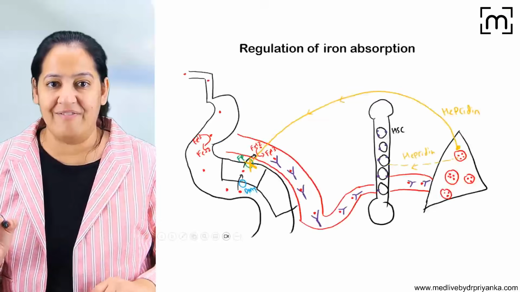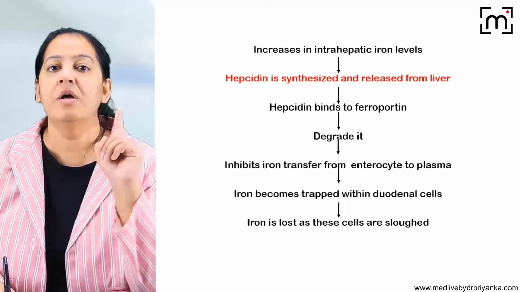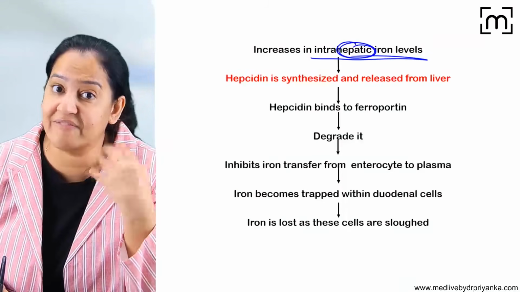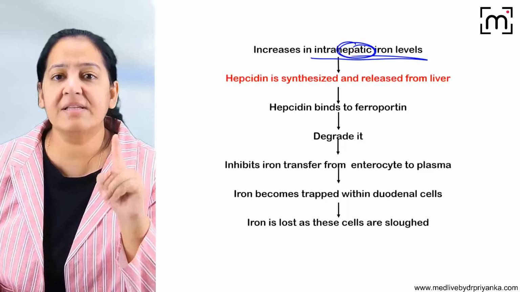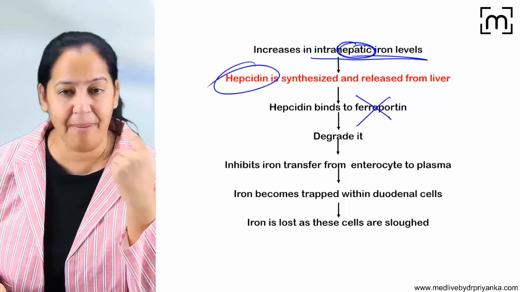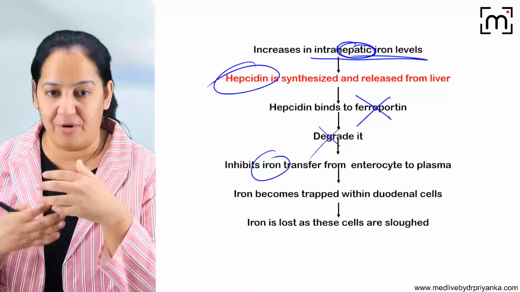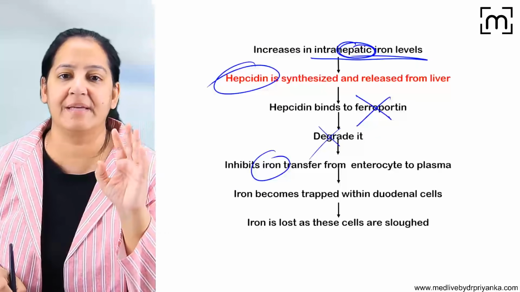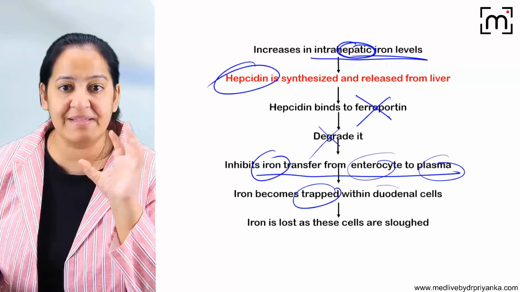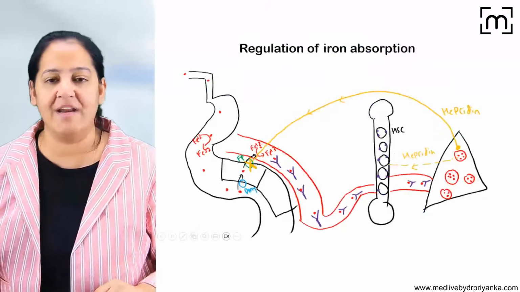So this is what we have learned for iron regulation. The same story is written in front of you. Whenever iron stores are high in the liver, intrahepatic iron levels are very high, and ferritin is very high, the liver synthesizes hepcidin. Hepcidin goes in the blood, binds to the ferroportin and degrades it. Ferroportin is non-functional, so iron will not get absorbed. Iron is excreted in the feces. It inhibits the absorption of iron from the cell to the plasma. So iron will be trapped inside the cell, and when the cells are sloughed, it will be lost in the feces. So iron absorption is not there.